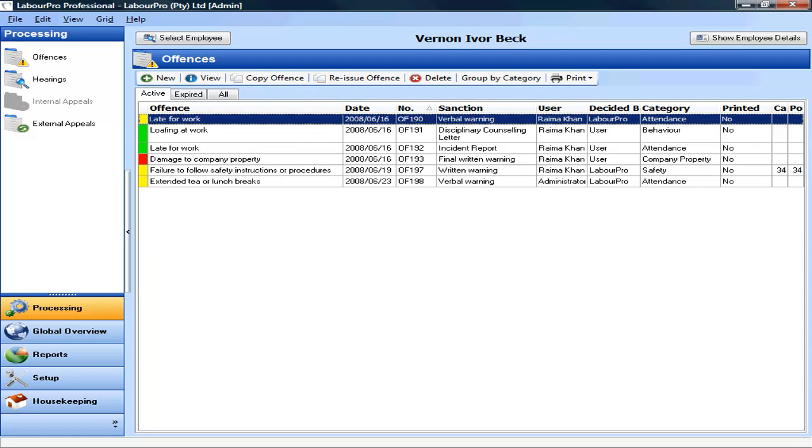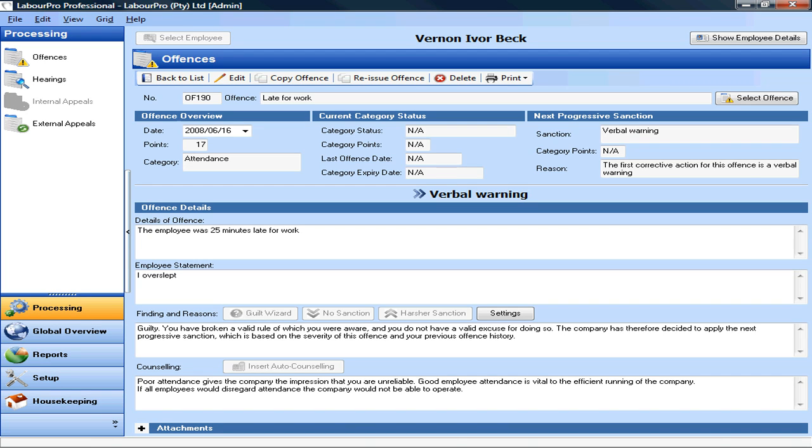One of the main benefits of LabourPro is that all offenses are stored electronically in the employee's offense history table. This table displays the dates that offenses were committed, the sanctions that were delivered, as well as the users that processed them. The full detail of any offense is easily accessible by simply drilling down into the record, placing all employee offense information at your fingertips without having to access the physical files.